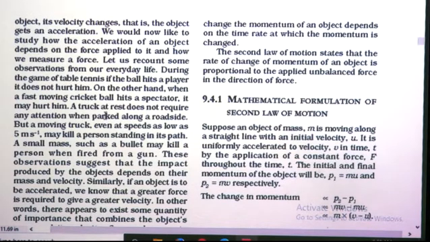Now second example, a truck at rest does not require any attention when parked alongside. Okay, so alongside of the road we find many vehicles parked. They don't drag our attention at all. But a moving truck, even at speeds as low as 5 meters per second, may kill a person standing in its path.